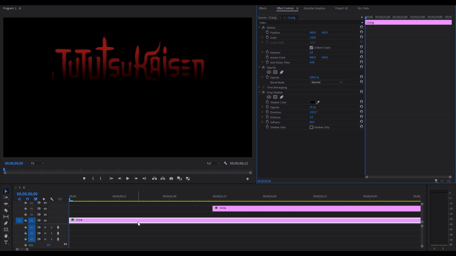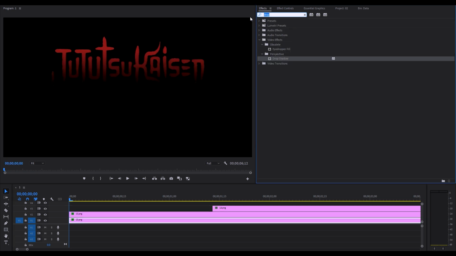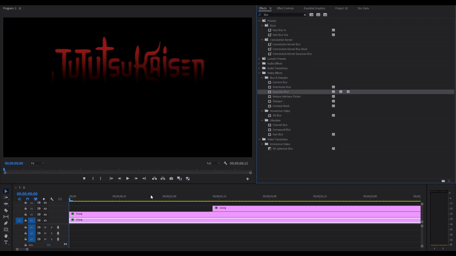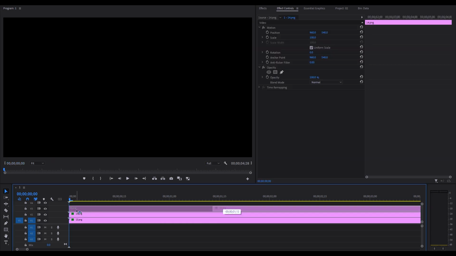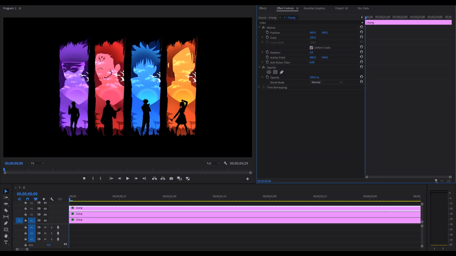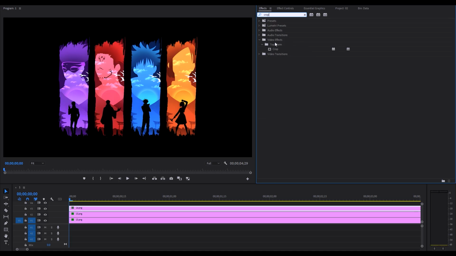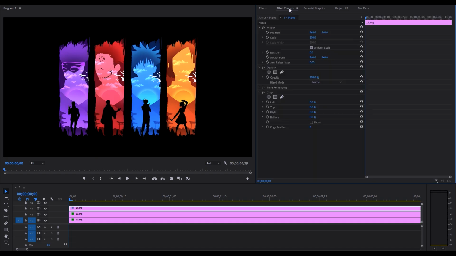Now duplicate this clip and apply blur effect. And keep its value 40. Now apply crop effect. Then copy my setting values.